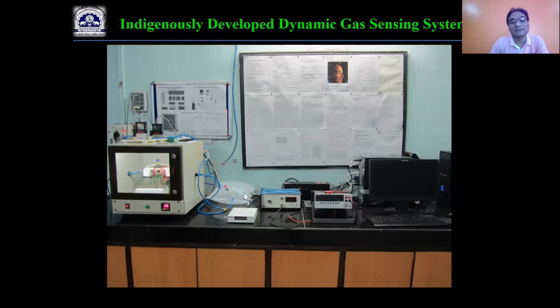This is the Tetra bag I was talking about. This is the small chamber in which we keep our sensor, and it is interfaced to our Keithley 4200. And these are the mass flow controllers, which are used to control the flow of the carrier gas as well as the desired gas.